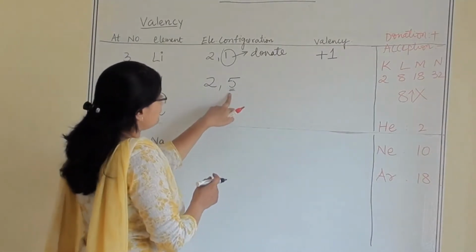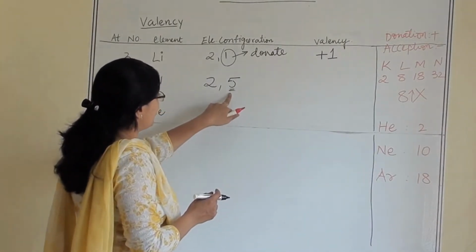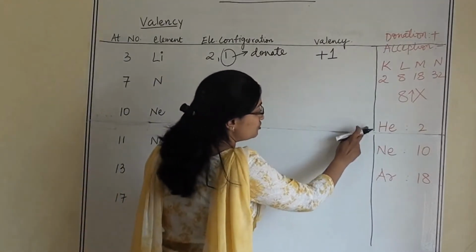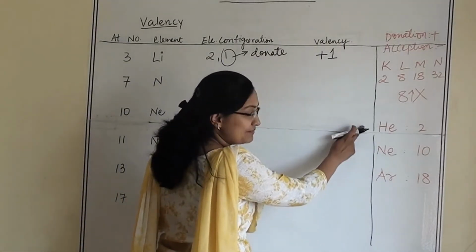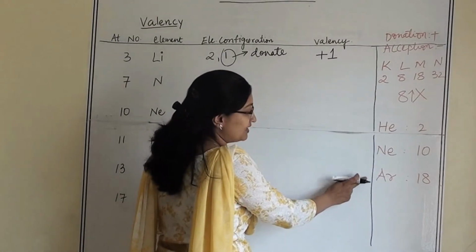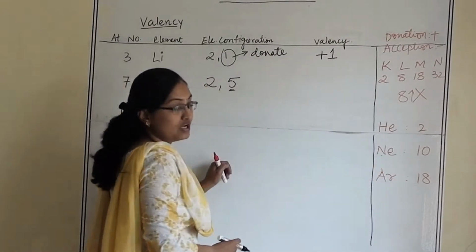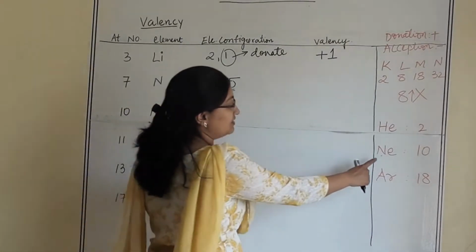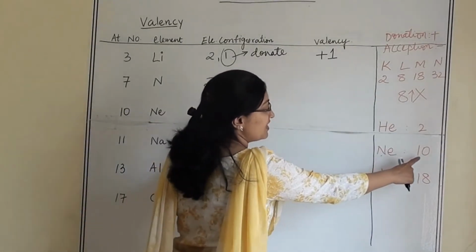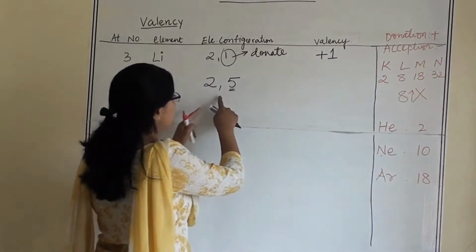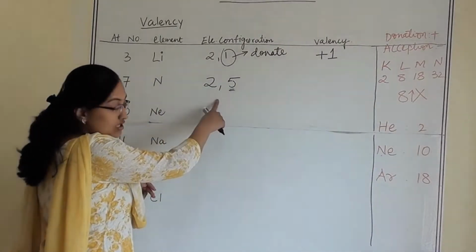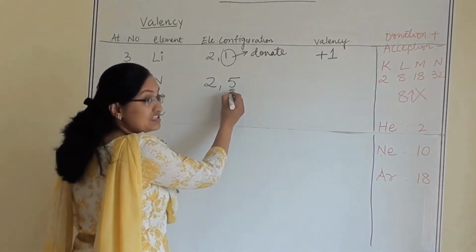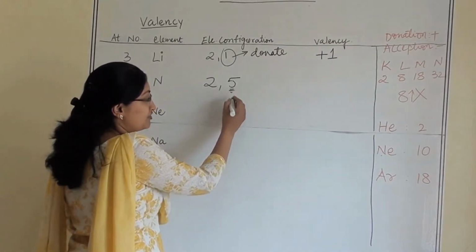So 2 and 5, that is 7 electrons. So nitrogen is near to which noble gas? Helium? No. Argon? No, very far. So it is near to neon. If nitrogen wants to be like neon, it wants to have 10 electrons in its electronic configuration, so how many are lacking here? 3. The outer orbit should have 8 if it wants to be like neon.